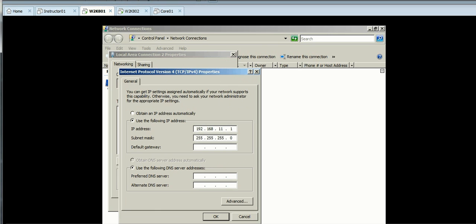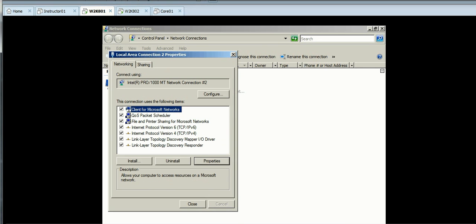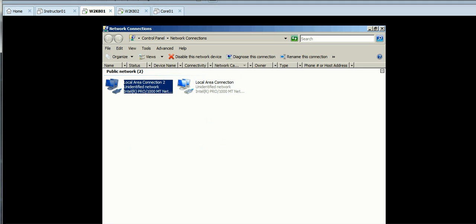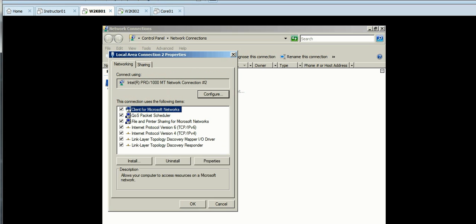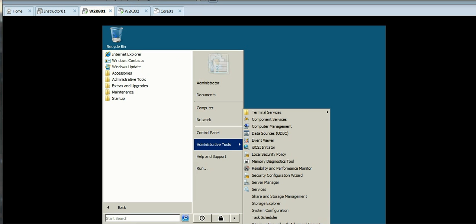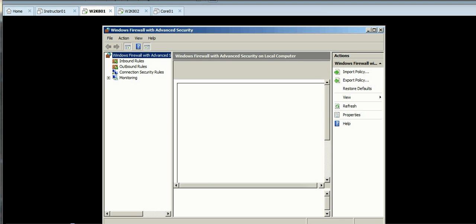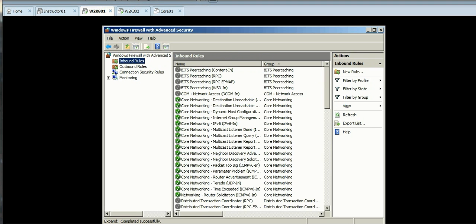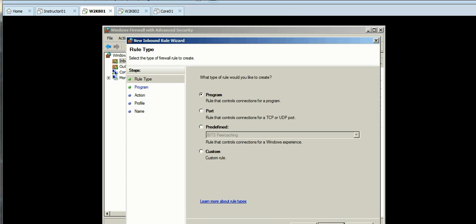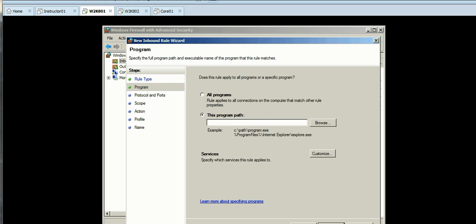Okay, we can go ahead and close out of that. Now next what we have to do is add an exception to the firewall to allow pings through the firewall. You can click Start, go to Administrative Tools and Windows Firewall. Go ahead and click Inbound Rules, and we're going to add a new rule. This is going to be a custom rule. Click Next. It's going to affect all programs, and click Next.